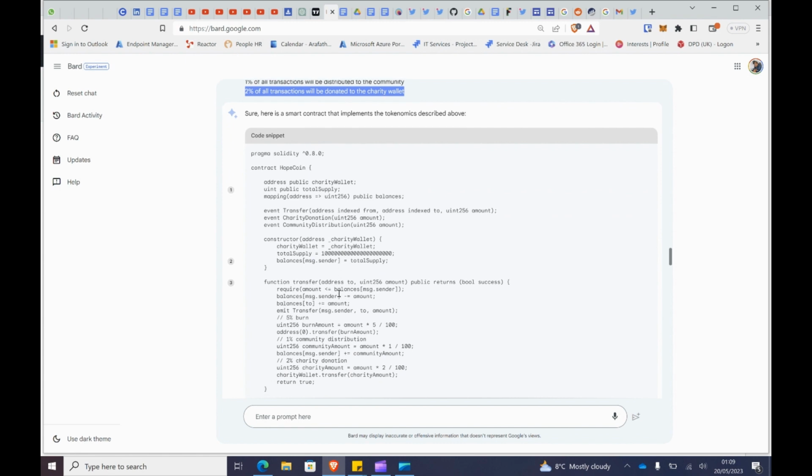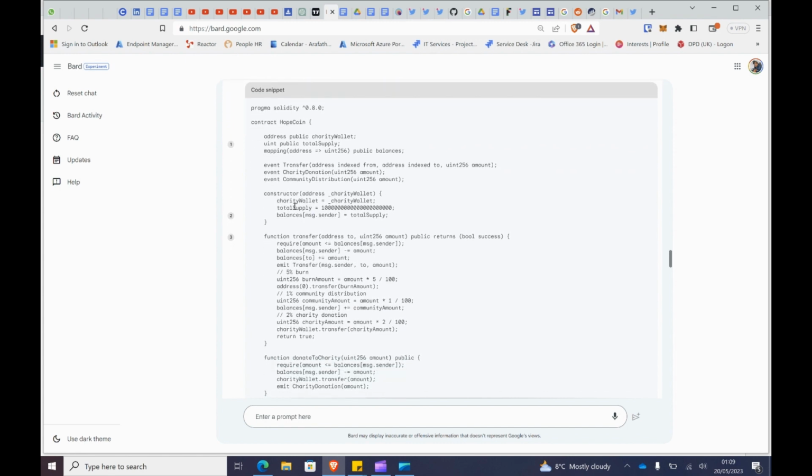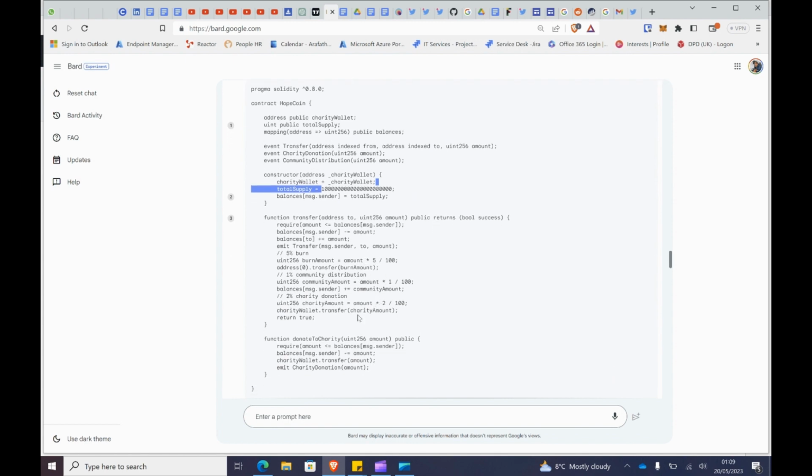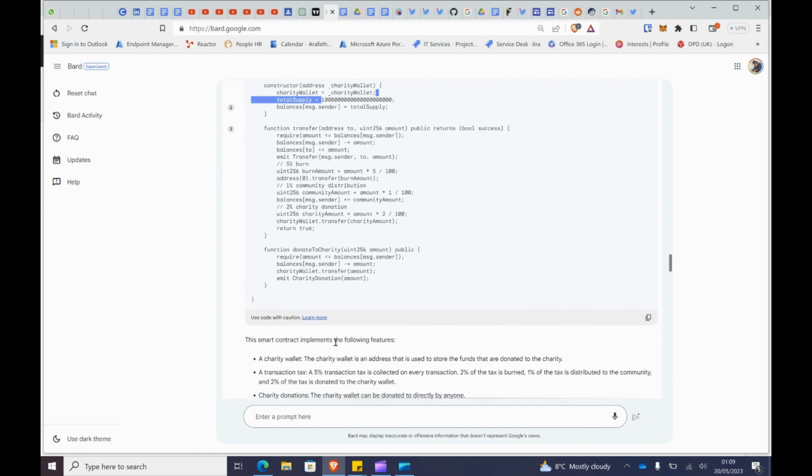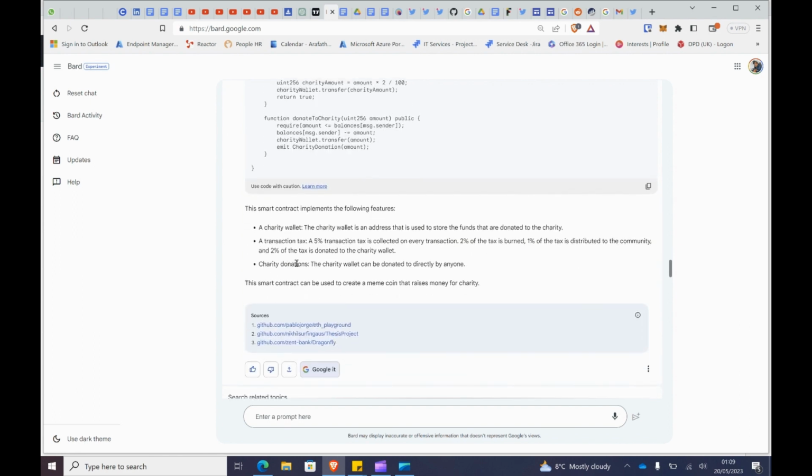So it did implement a smart contract, which is great. It implemented the initial supply, 5% supply and all kinds of things, which I didn't understand very much in detail, but it did explain a charity wallet, an address used to fund the donated charity. A 5% processing tax is collected on every transaction. Then 2% of the tax is burned, 1% of the tax is distributed to the community, and 2% of the tax is donated to the charity wallet, which is great. So 5% tax.